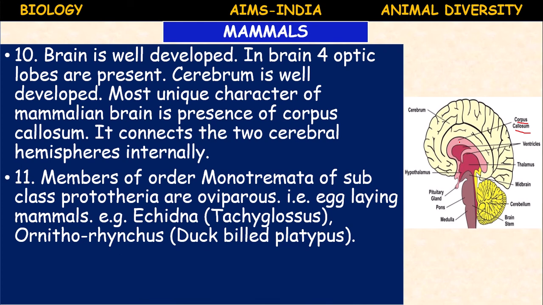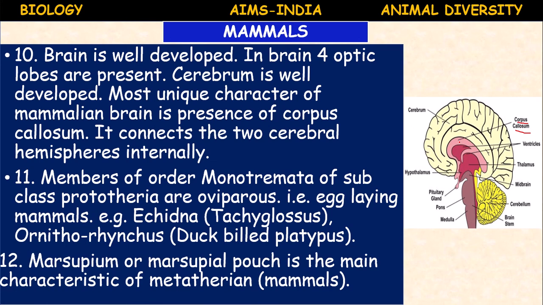Ornithorhynchus, common name is duck-billed platypus. These 2 are the representatives of the order Monotremata, which includes egg-laying mammals. Remaining all are viviparous.